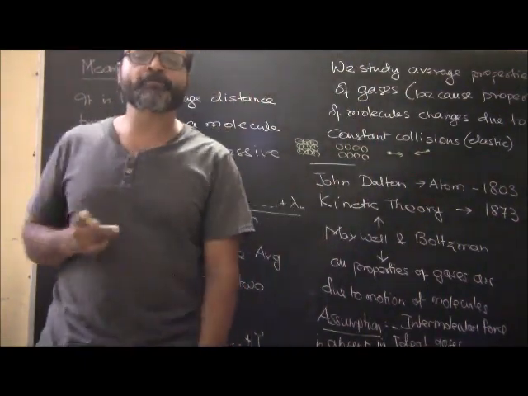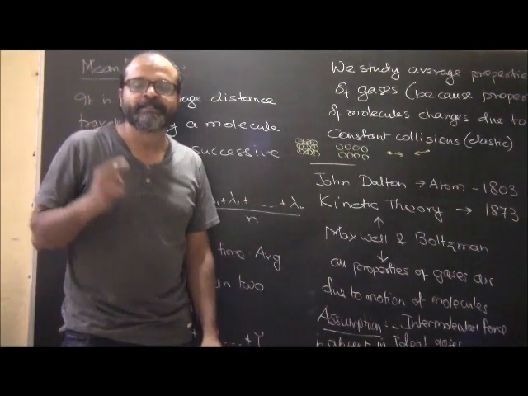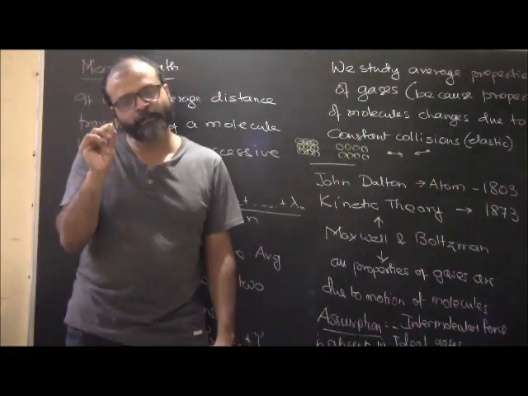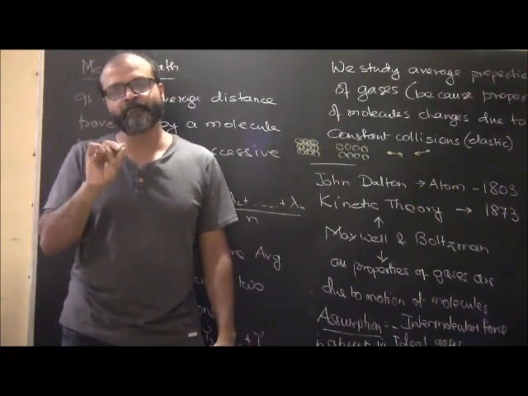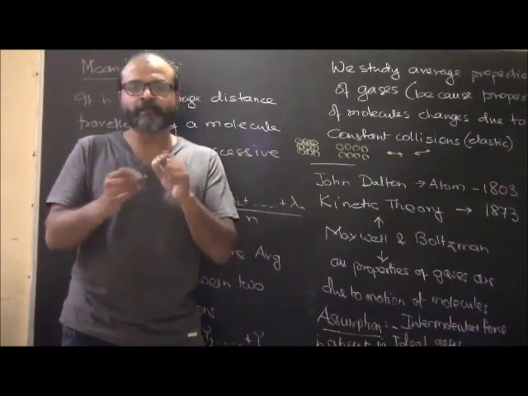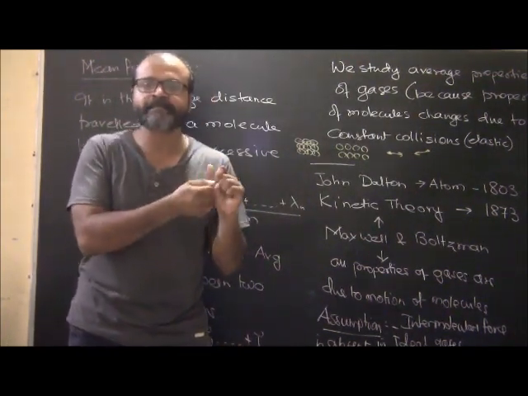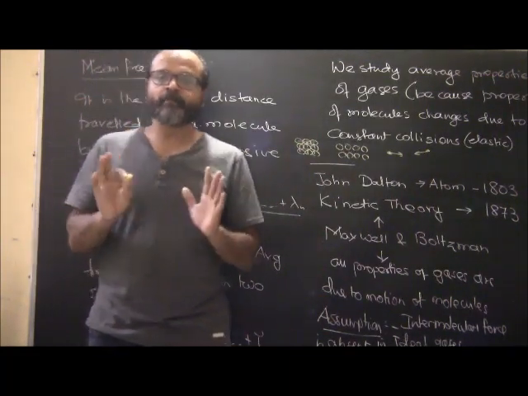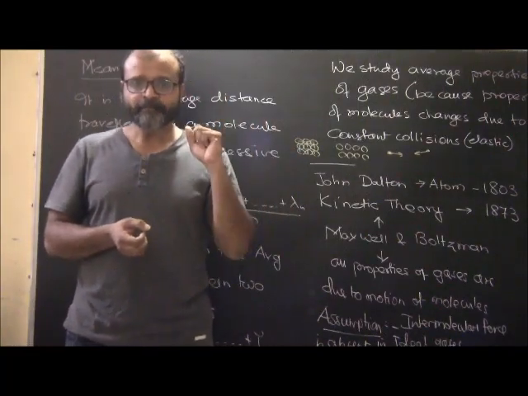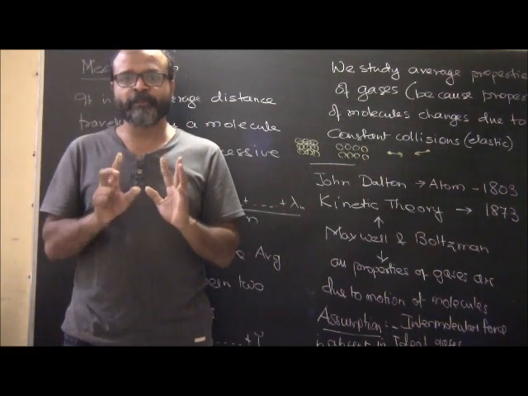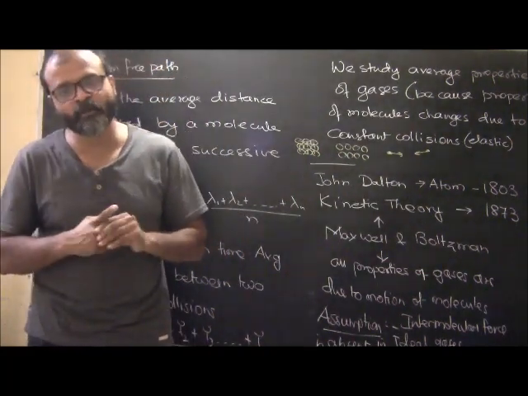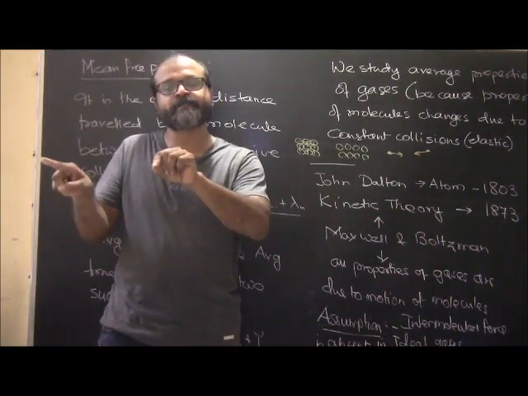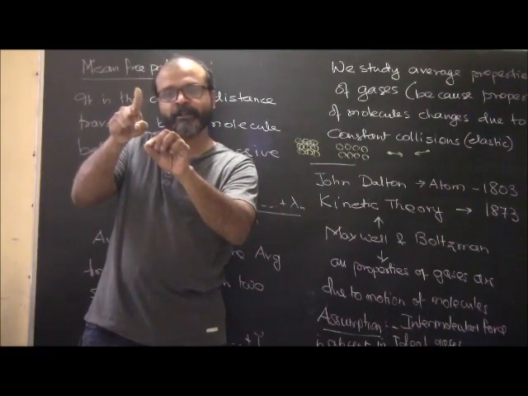Now, we always study the average properties of gases. It is not possible for us to study the motion of all the molecules. As we have seen, if there is a small molecule which has a velocity v, and due to some impact or collision its velocity changes, there will be another molecule of the same size which will acquire the same velocity in the same direction. So the velocity is not dying out. If there is a velocity change for one molecule, there will be another molecule taking over its velocity, and some other molecule will be following the same change.